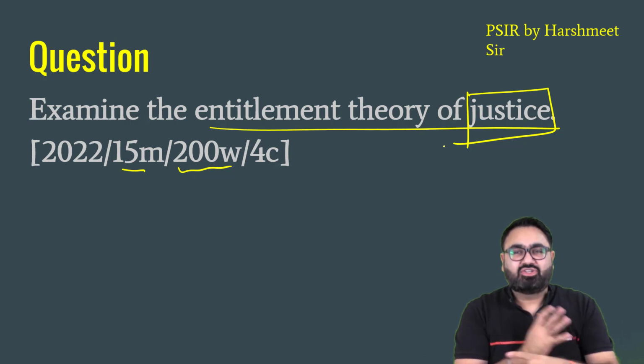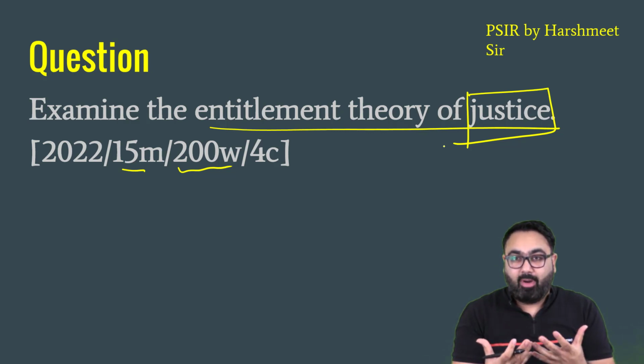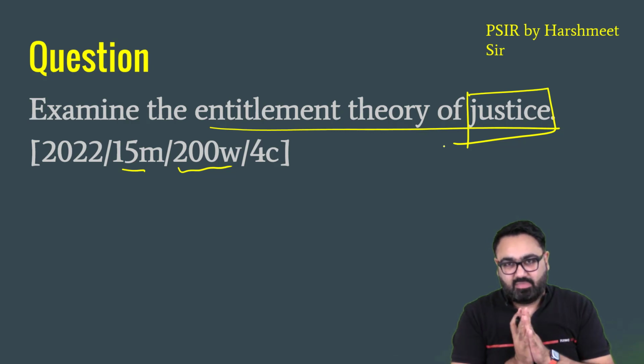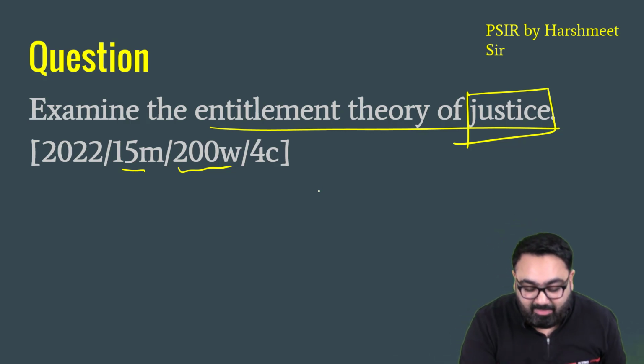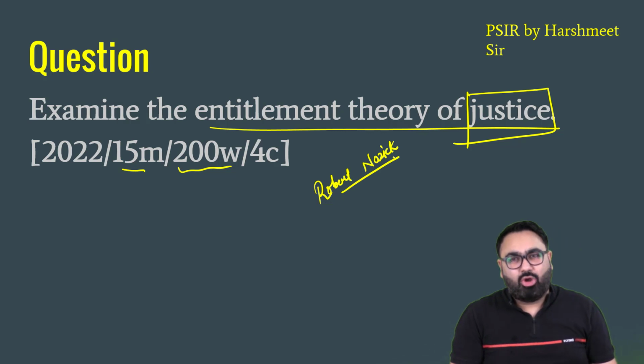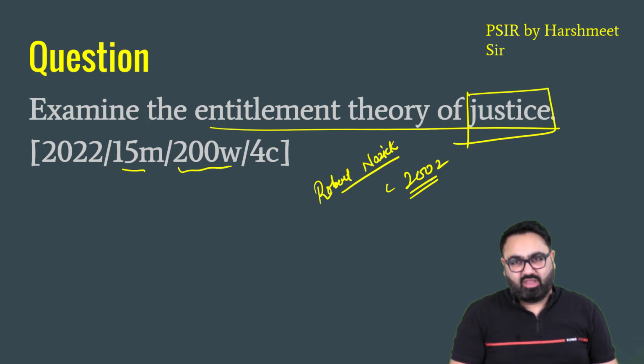So we'll first try and understand who is the person behind this, what is this theory all about, what does it say, and then we'll see how to convert this into an answer. Now, this theory is given by a famous American philosopher, Robert Nozick. Robert Nozick, American philosopher, not very old. In fact, he passed away just in 2002. So it's not a very old theory that he would have given.